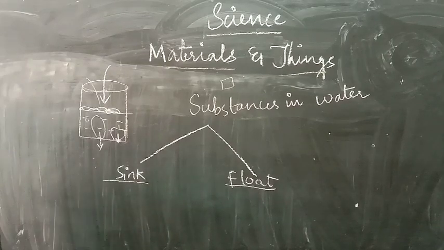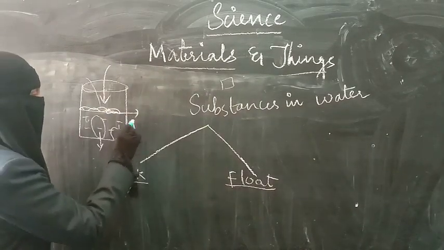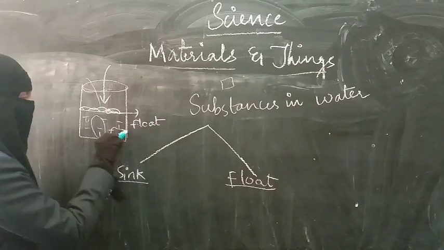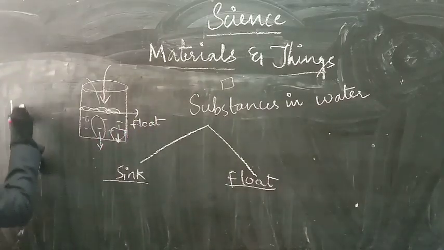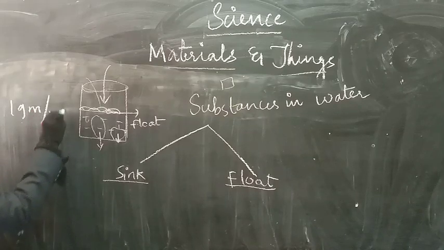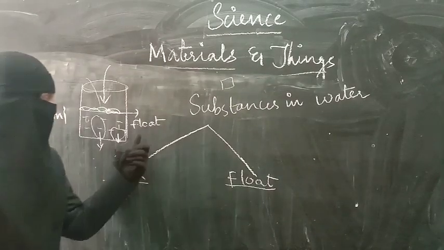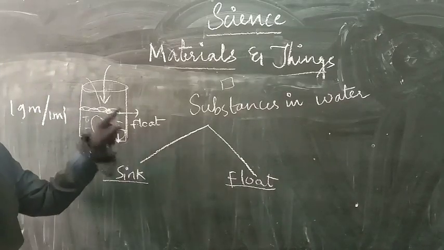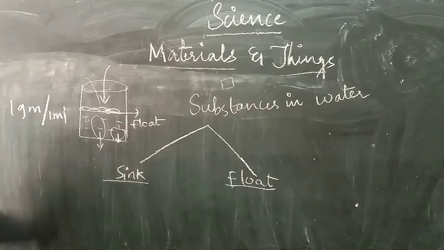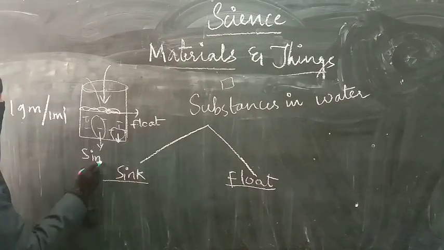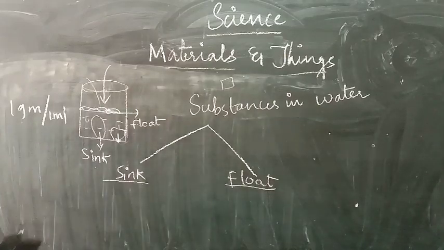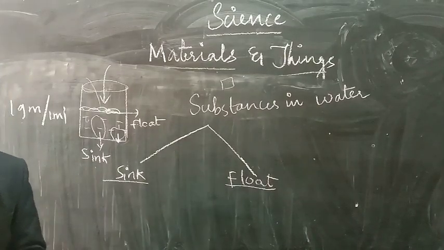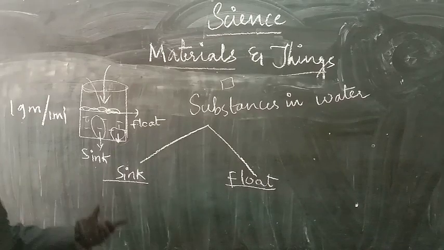So how do they sink or float? That is because of the density of the substances. If the density of water is more than the density of the substance, things will float. What is the density of water? It is 1 gram per 1 ml. This is the density of water. So if the density of water is more, then the objects will float. If the density of water is less, the objects will sink. Remember this, and regarding density you will have a detailed study in the higher section. Okay, this was about sink and float.